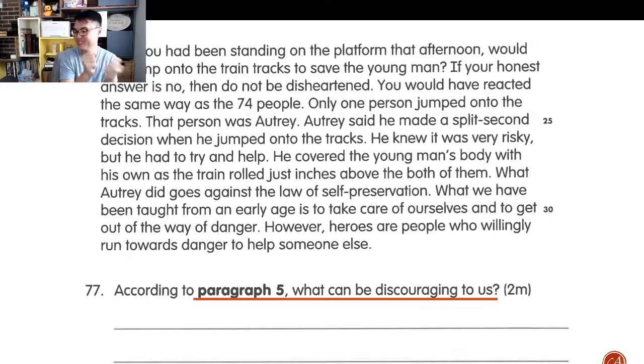Wonderful. So before is prefix. A prefix of dis changes the meaning of the word to its opposite form. So heartened becomes disheartened, encouraged becomes discouraged. Dis is a negative prefix that changes the word to its opposite meaning.